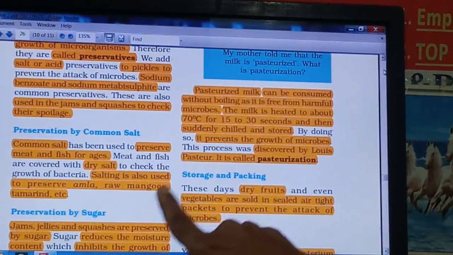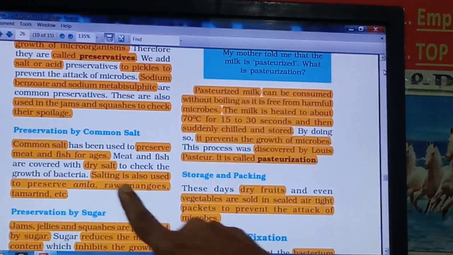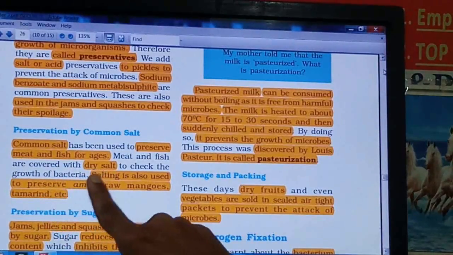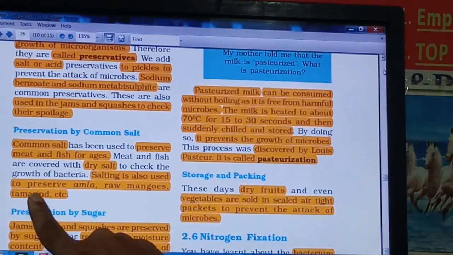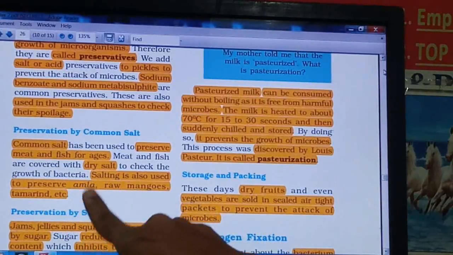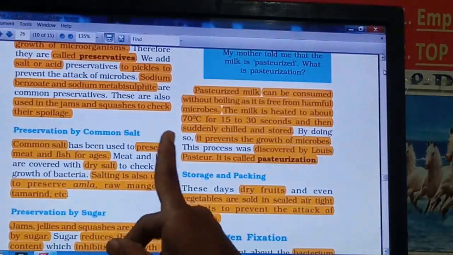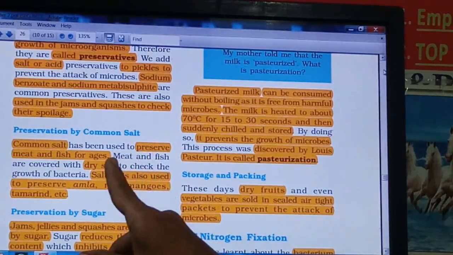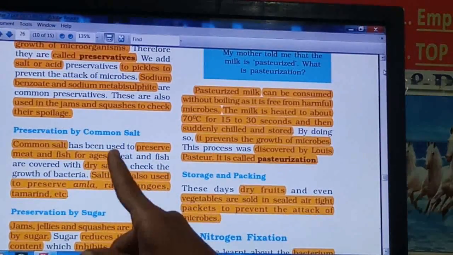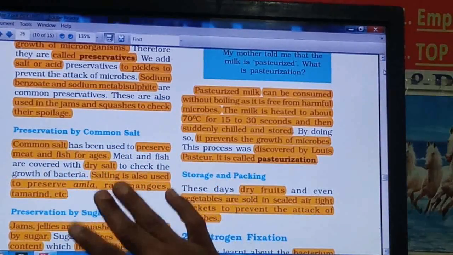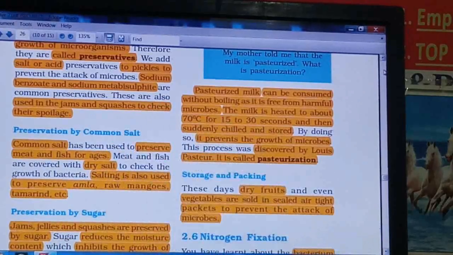So salting is used to preserve amla, raw mangoes and tamarind. Tamarind means imli, right? So amla, raw mangoes, tamarind, these are preserved with the salt as well as fish and meat. So remember all these examples which are preserved by the common salt.